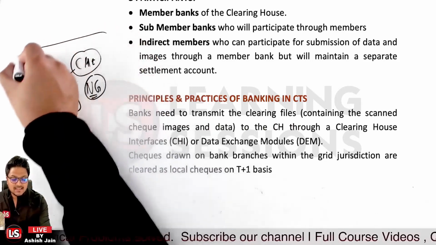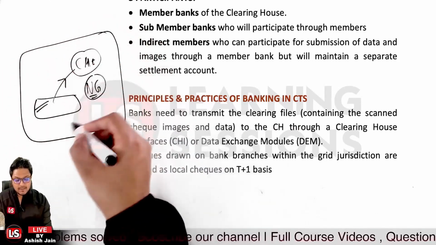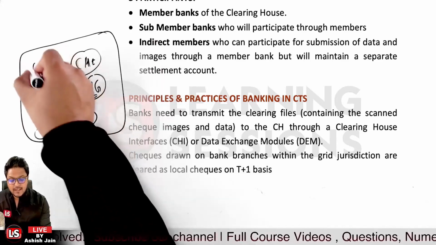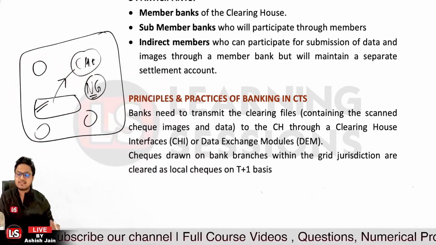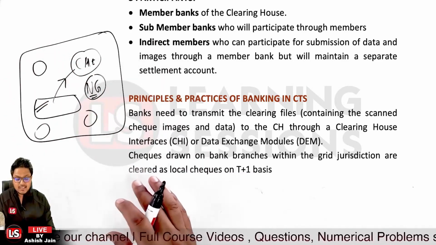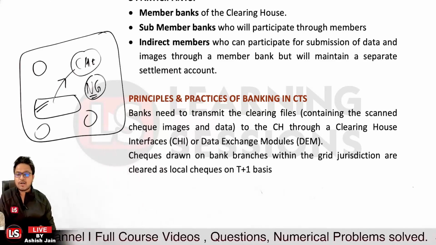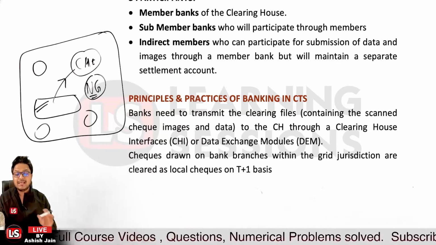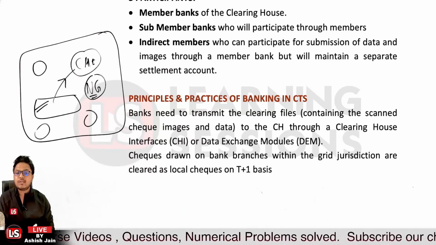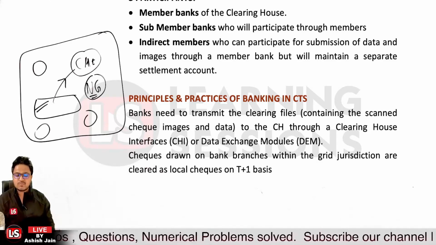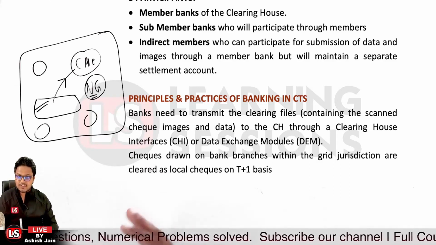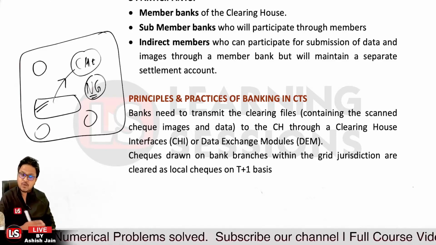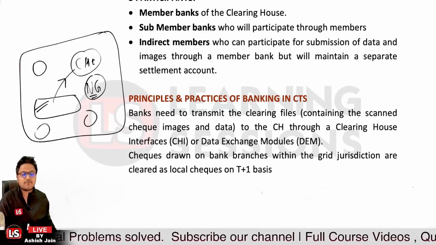Now, the checks drawn on banks within the grid jurisdiction are cleared as local checks. As I told you earlier, multiple banks are there in a single grid. Let's take the case that Punjab and Haryana are under the same grid. In that case, whether the check is related to Punjab or Haryana, it will be cleared as a local check, and it will be cleared on a T+1 basis. T+1 basis means that if the check data is submitted today, the check will be cleared by tomorrow itself, and both days are working days.